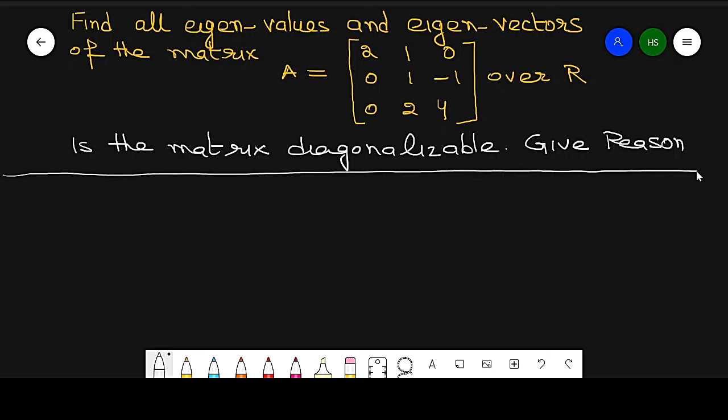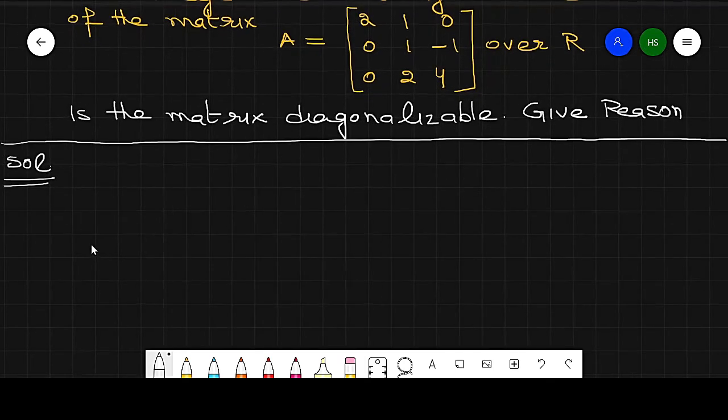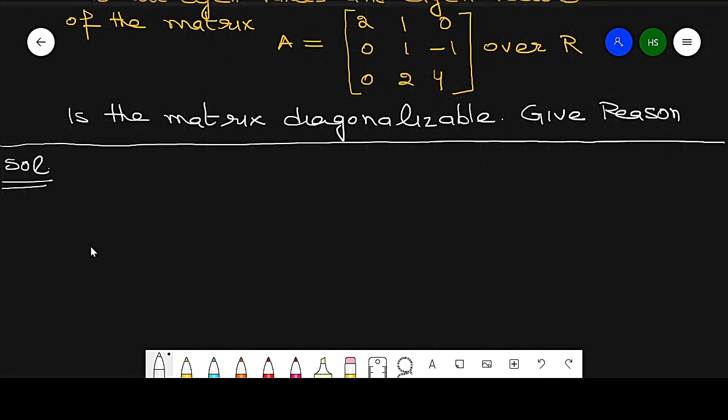Also give the reason. Now this is a very important type of question, expected for the university examination. So just understand the method, do not remember the question or the answer, just understand the method. In the examination we can have any type of matrices.